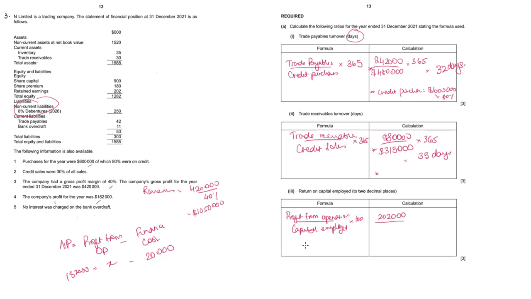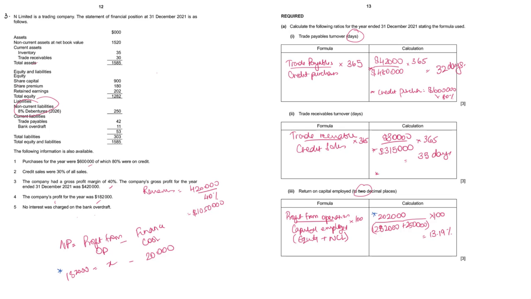And the capital employed is equal to, okay, you can mention it here, capital employed in bracket, equity plus non-current liabilities to make it clear. In the balance sheet, how much is the total equity? 1,282,000 plus how much is the non-current liability? 250,000, the debentures. The whole thing multiplied by 100, whatever you get. Since they're telling you two decimal places here, it comes to 13.19%. Make sure you show the calculation of 202,000, put a star mark and show how you got it.